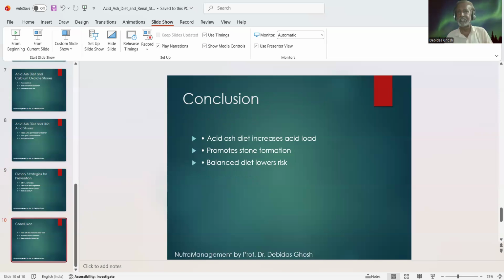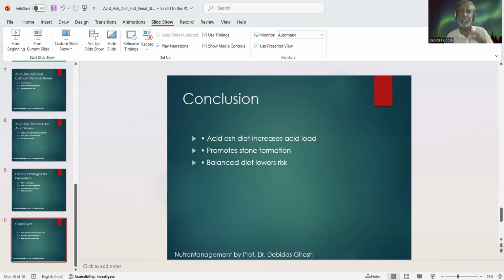Increased urinary calcium and reduced citrate promote stone formation. Calcium oxalate and uric acid stones are particularly affected. Fruits and vegetables provide alkalineness and protective citrate. Adequate hydration remains the most effective preventive strategy.